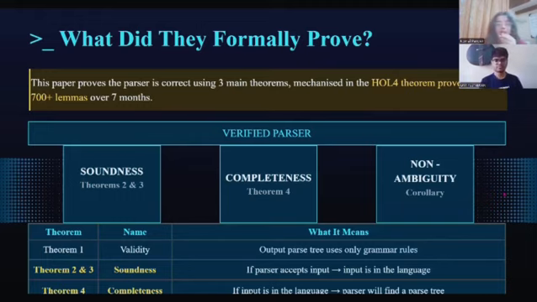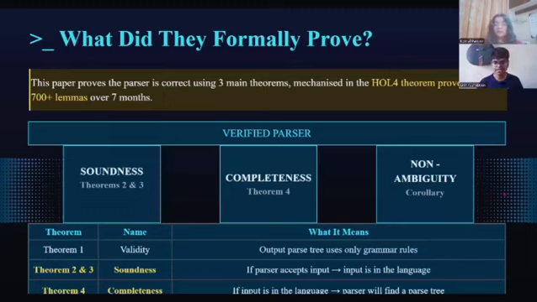Theorem 1 is validity. The output parse tree is always built using only rules from the grammar. Theorems 2 and 3 together give soundness, and Theorem 4 gives completeness. Think of it as three pillars holding up a verified parser.